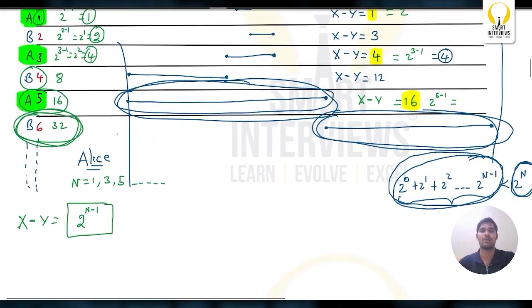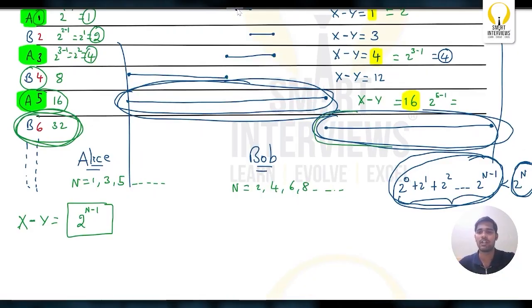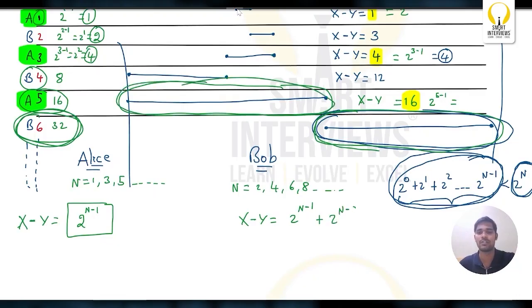So in Bob's turn, how to get the value? In Bob's turn, the n values will be 2, 4, 6, 8 and so on. So how to find the difference? The current value, how much Bob is trying to add, plus the value of Alice's previous term. Nothing but x minus y, this difference is 2 power n minus 1, plus how to get Bob's value, 2 power n minus 2.